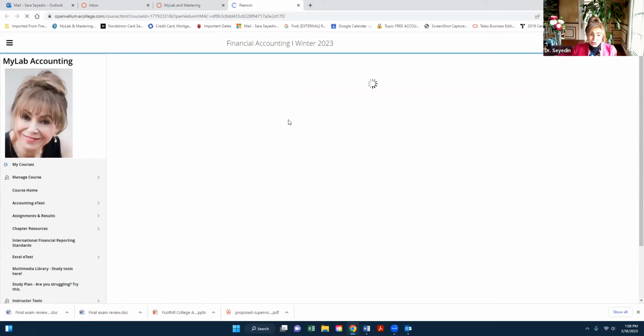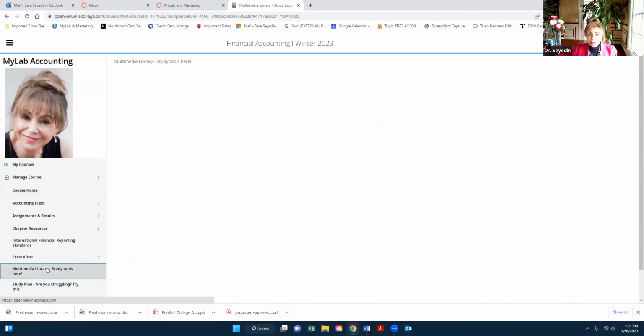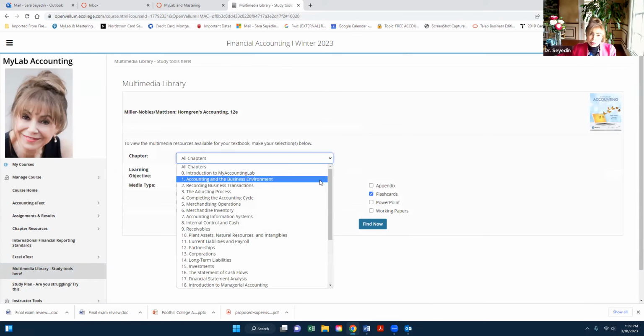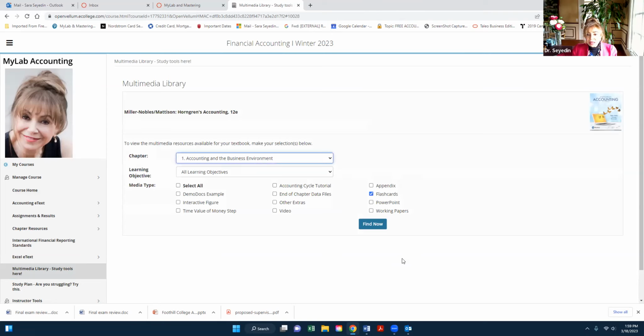So what I want you to do as a second step in preparing for the final exam is to go to Pearson and then click on chapter. Actually, go to multimedia library. So I'm going to click on multimedia library. There you go. And click on flashcards. Then select the chapters in the pull down menu. Let's go with chapter 1 because chapter 1 is also going to be on your final. And then you go find now.